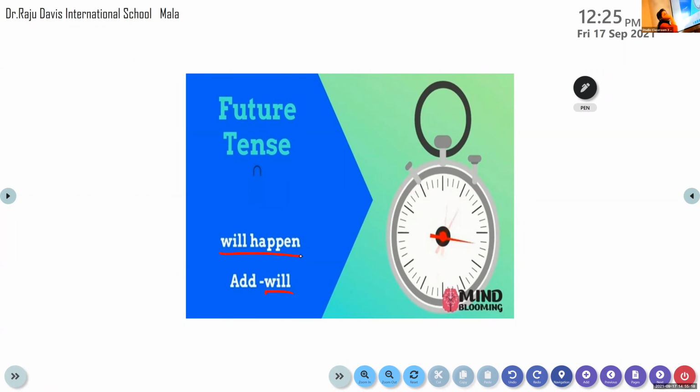We add will before the verb to show that the action is in the future tense form. Is that clear to all of you? Yes, for all the words, future tense form, add will before the verb. Is that clear to all of you, my dear children?